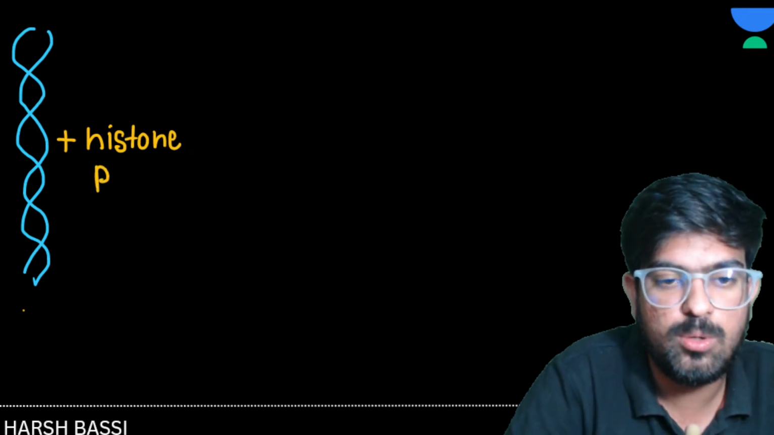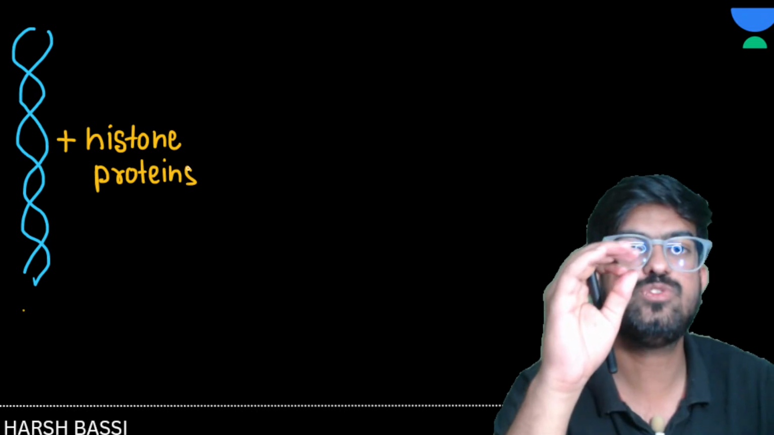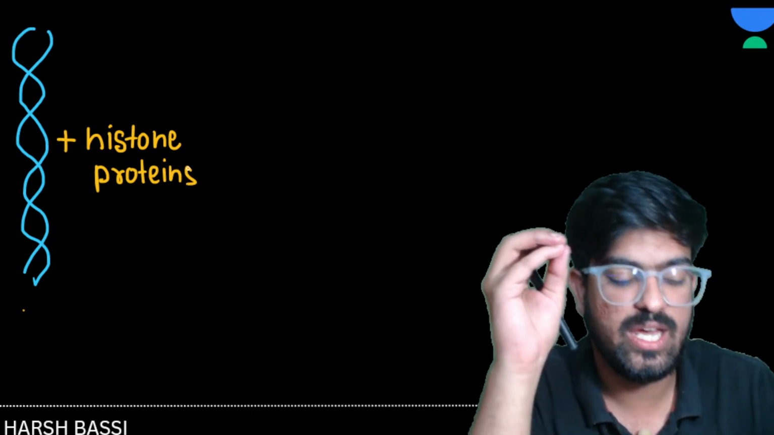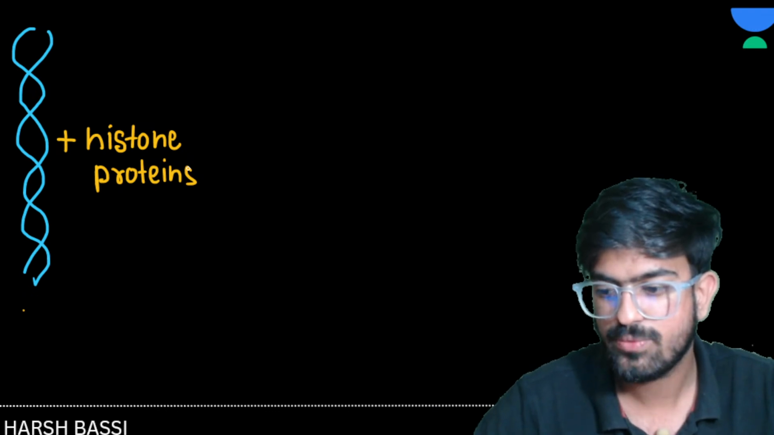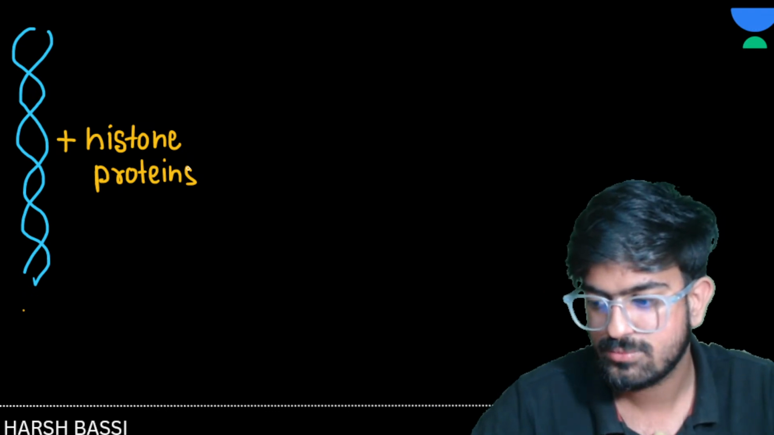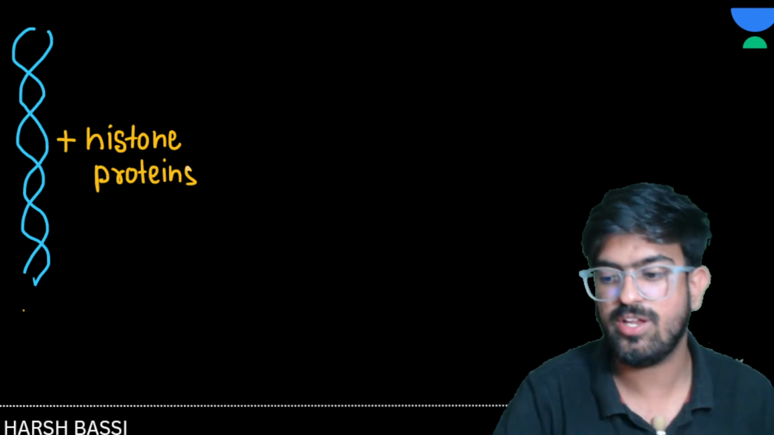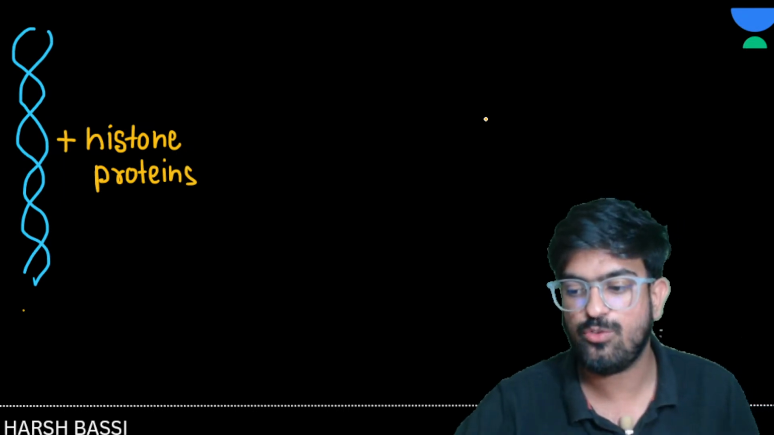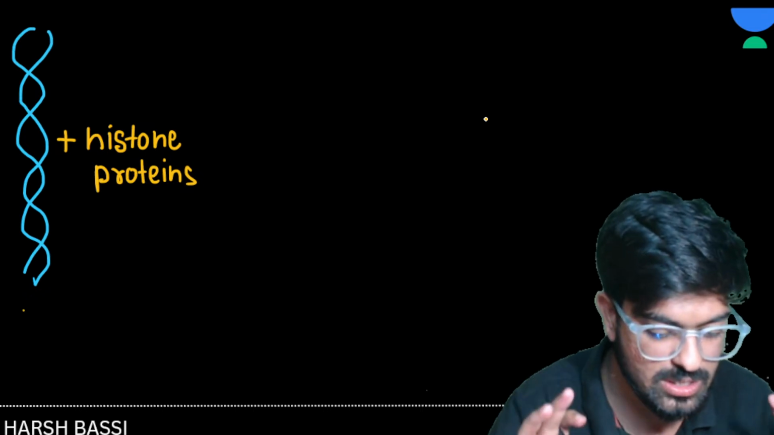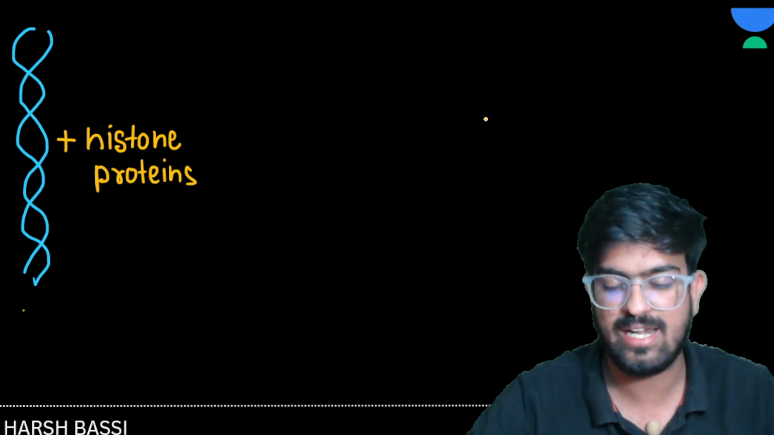Now guys, if I talk about the histone proteins, it is of 5 types. H1, H2, H3, H4, yes or no? And H5 is also there or what? No guys, it's H2A, H2B, H3 and H4. And there is one which is known as H1. So this is the name of the proteins. Don't worry, I'll write everything.